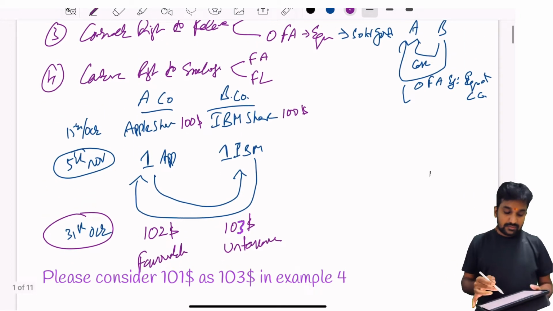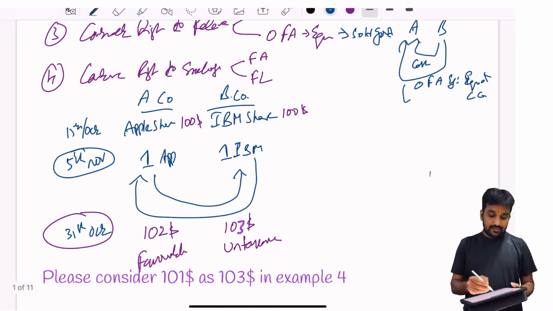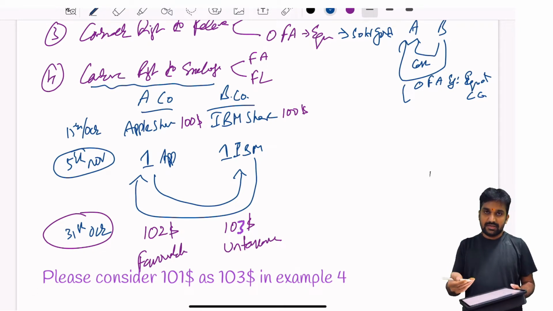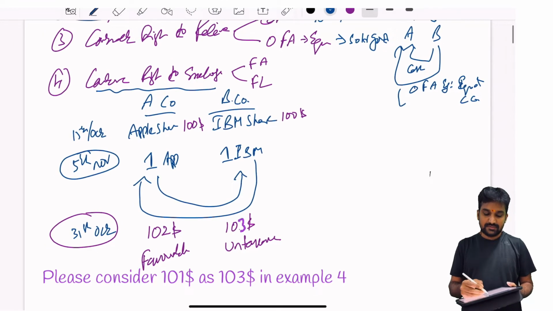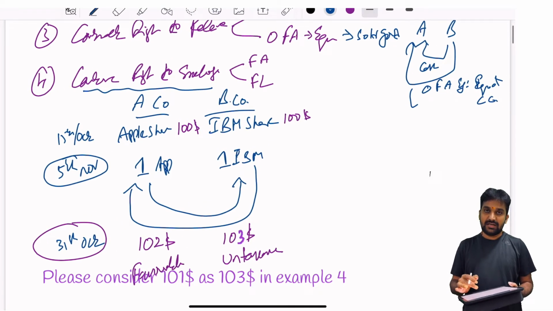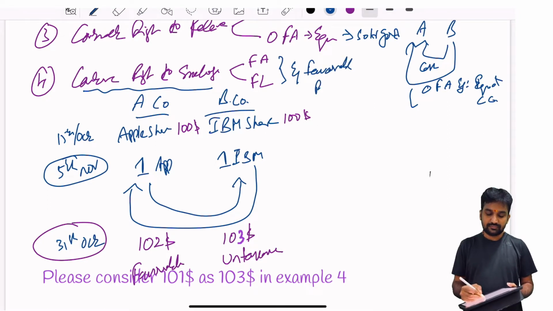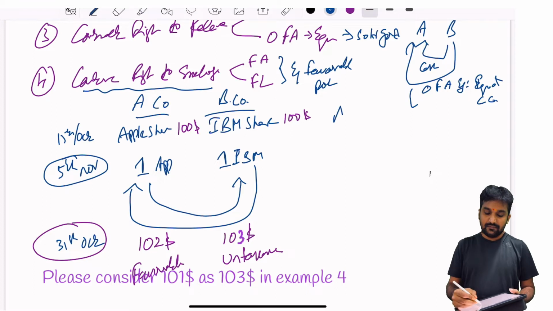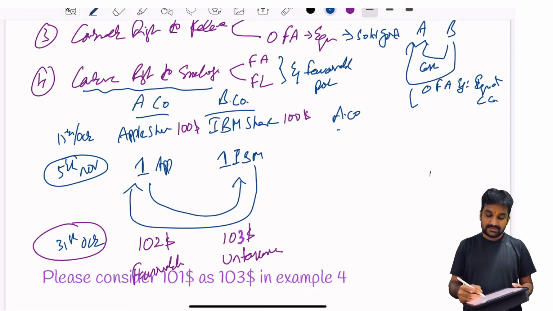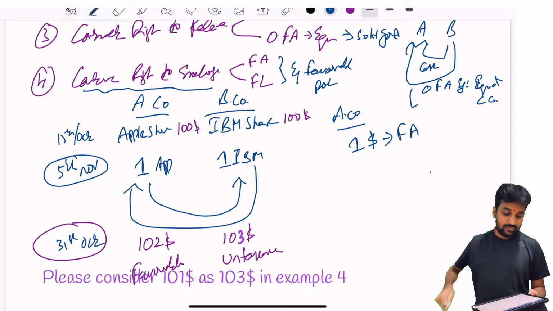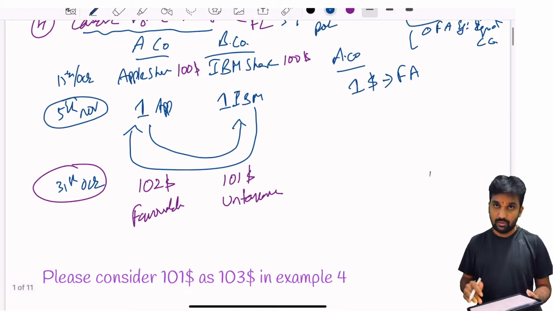So if a contractual right to exchange financial asset and financial liability is in a favorable position, in this case for A company, this excess $1 can be considered to be a financial asset. Okay. So this is what the fourth point is all about.